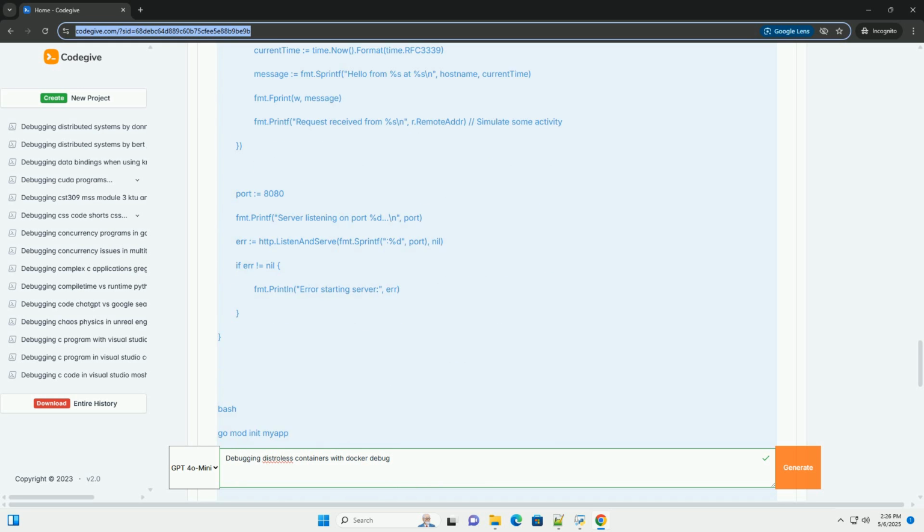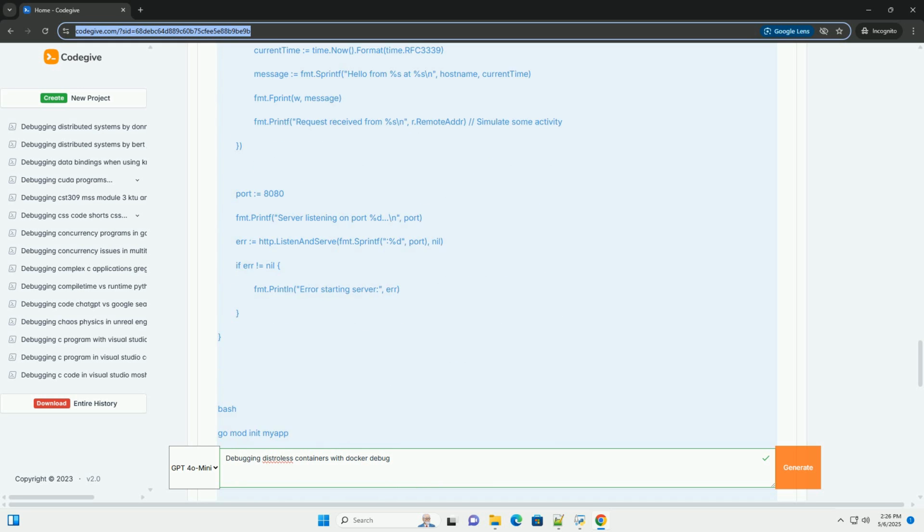Or integrating Docker Debug with Dockerfile. You can add comments or instructions to your Dockerfile to guide the debugging process. For example, these comments provide a quick reference for developers on how to debug the container using Docker Debug profiles.